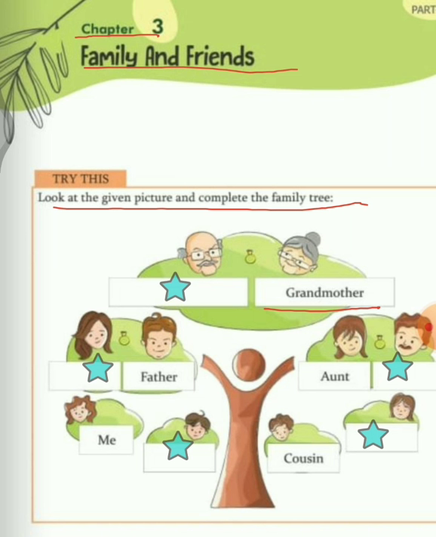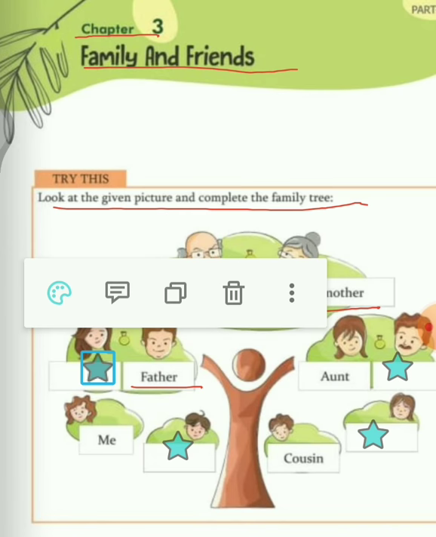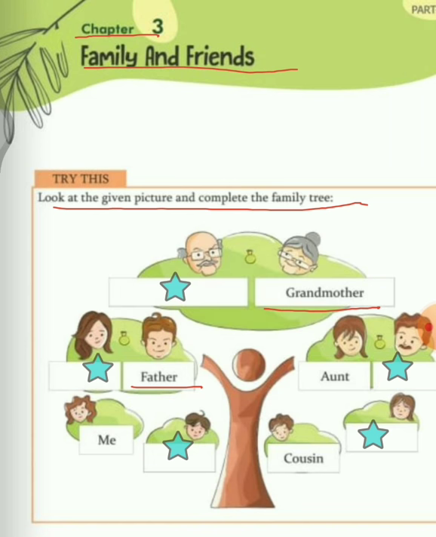Below grandfather, whose picture is there? There is picture of father. And who will be beside father in the family tree? The lady. Who is that lady? The answer is mother. Again, I have shown you the magic. I clicked on the star. The answer appeared. Okay, now I'll show you more magic.